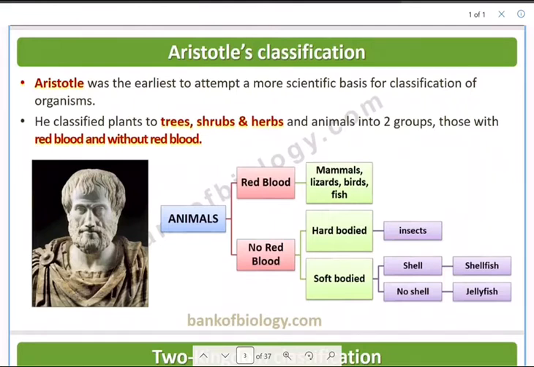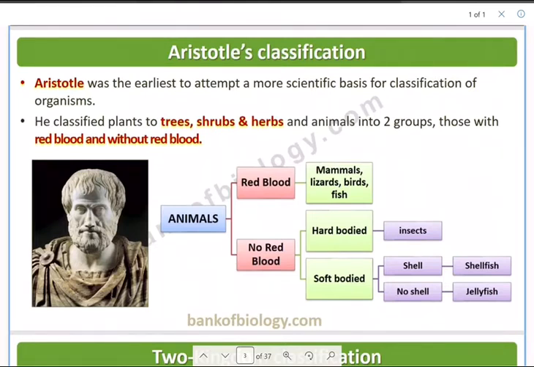So to begin with, Aristotle's classification. Aristotle was the earliest to attempt a more scientific basis of classification of organisms. He classified plants into trees, shrubs, and herbs, and animals into two groups, those with red blood and those without red blood.